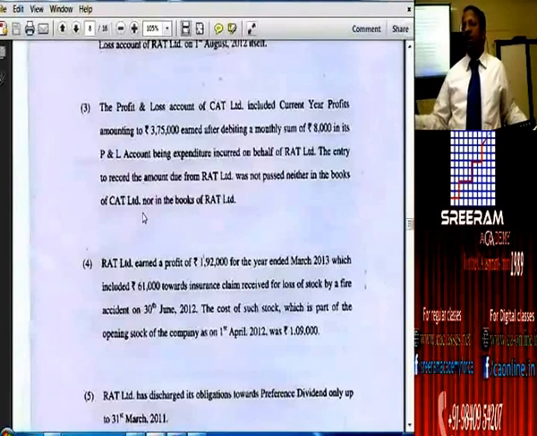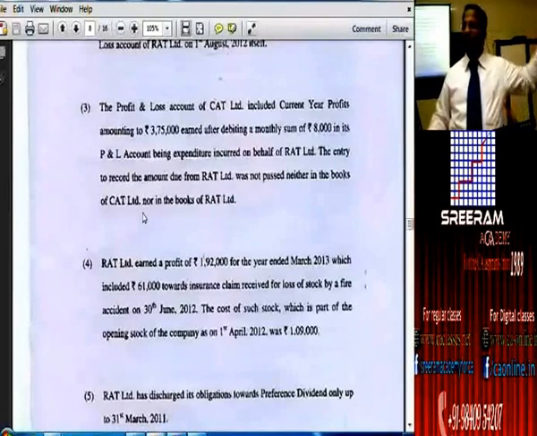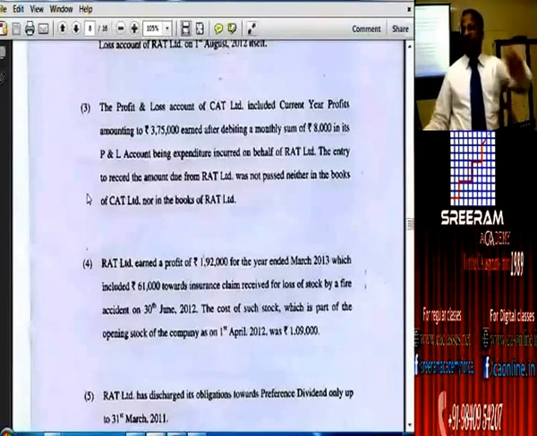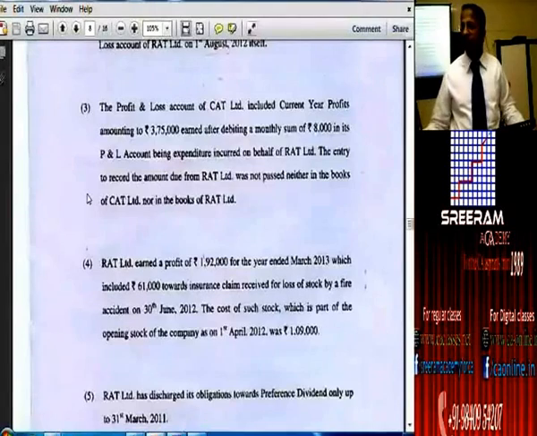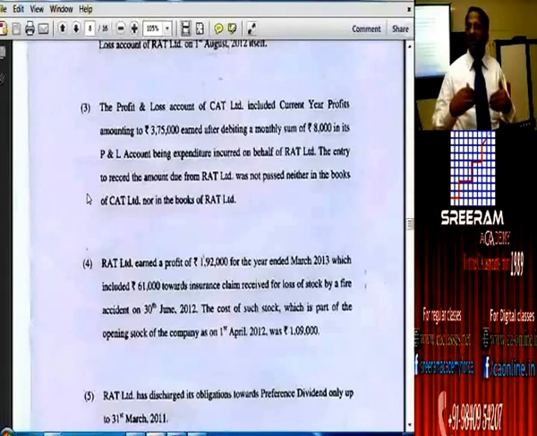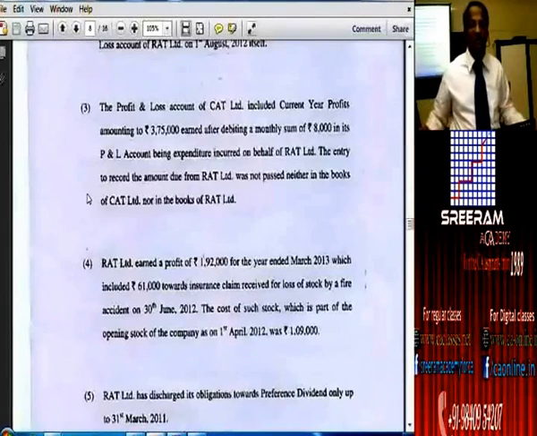31st of March 11, I have to make it out as 31st of March 12. The company might have been formed some years back. I am not going to take up the profit and loss account of the parent company for any analysis. So the mistake is not affecting my CFS. English mistake, I will just leave it off. So when one mistake is there, I am just finding out whether I am wrong in understanding or the problem itself has got some mistake.